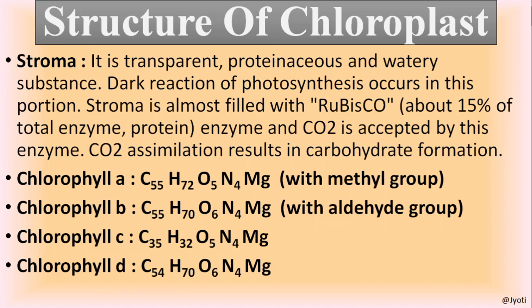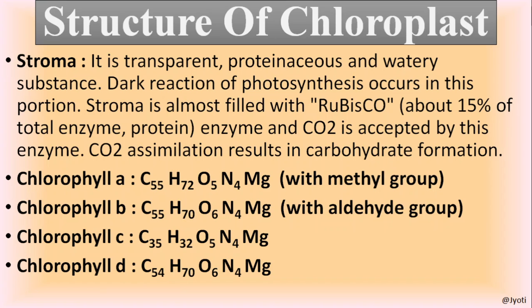Then chlorophyll B, its formula is C55H70O6N4Mg, and it is with an aldehyde group. More often in the NEET examination, it is asked what is the difference between chlorophyll A and chlorophyll B, or in which of the following chlorophyll pigments the methyl group or aldehyde group is present.